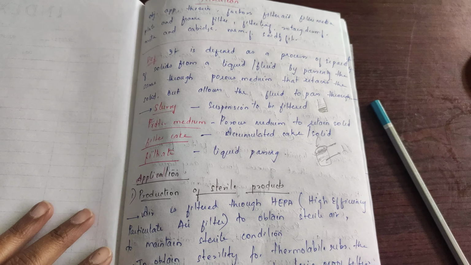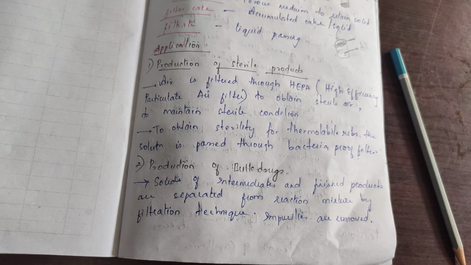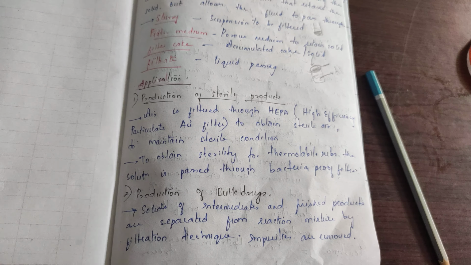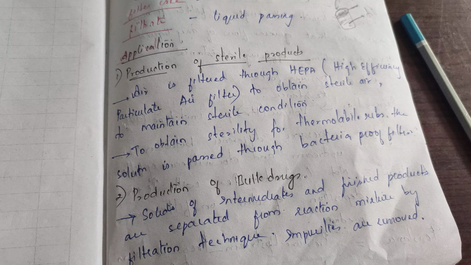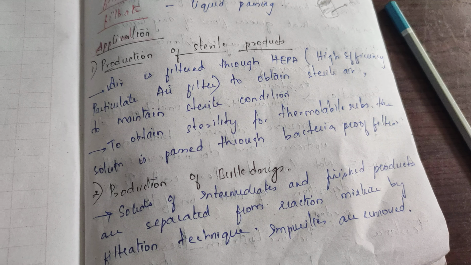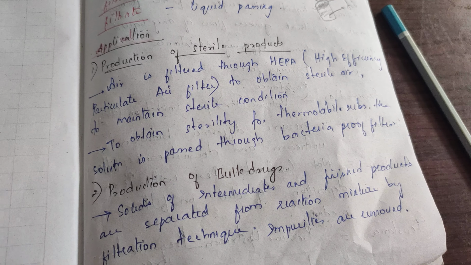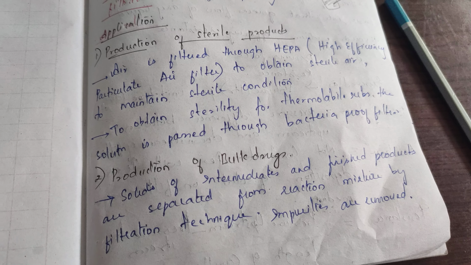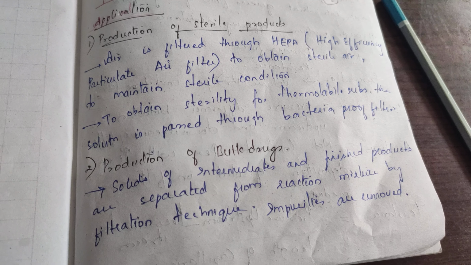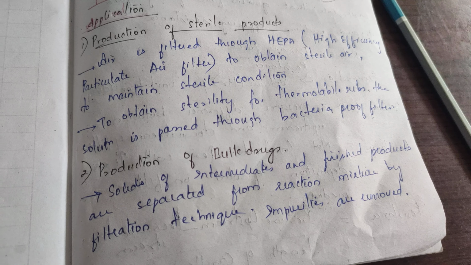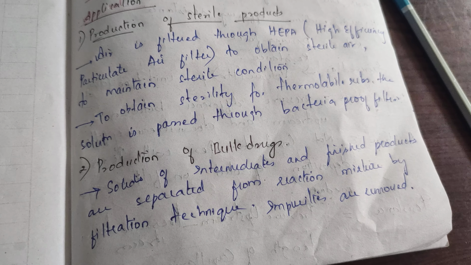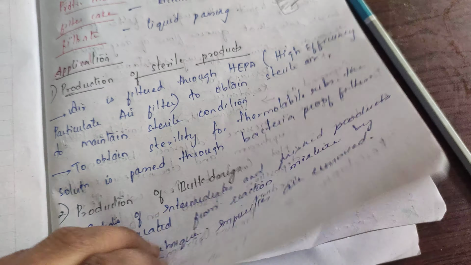Application of this filtration: it has application in production of sterile products, because we use filtration of air, that is by using HEPA filters, that is high efficiency particulate air filters. HEPA filter is majorly used for production of sterile products and to give sterile air to maintain the sterile atmospheric conditions. Okay, and to maintain the sterility for thermolabile substances, we can use the bacteria proof filters. Production of bulk dose drugs: solids of intermediate and finished products are separated from the reaction mixture by filtration technique, and hence impurities can be removed and the production of bulk drugs is easy.